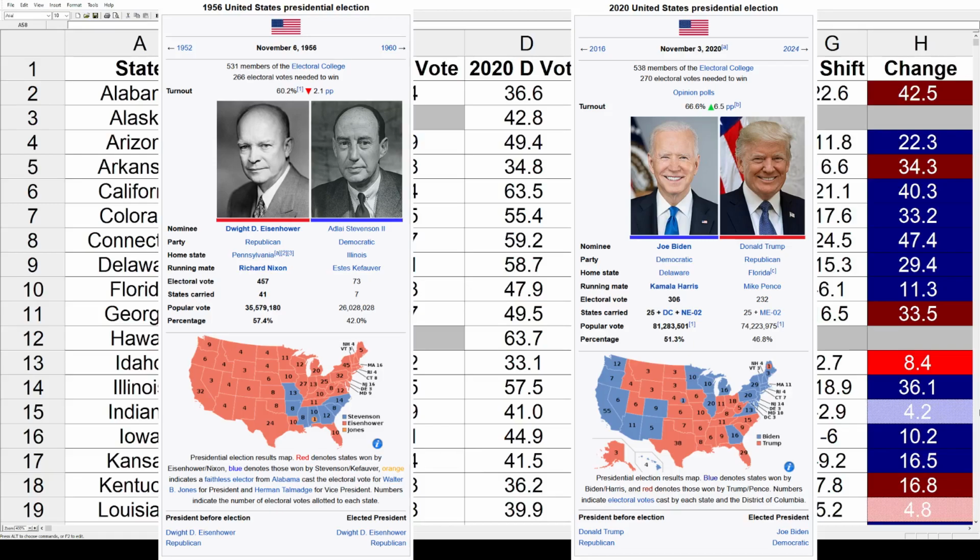And then, of course, 2020, that election had Joe Biden getting 306 electoral votes, carried 25 states plus D.C. and Nebraska's second, 51.3% of the popular vote. Donald Trump got 232 electoral votes, 25 states plus Maine's second, and 46.8% of the popular vote.